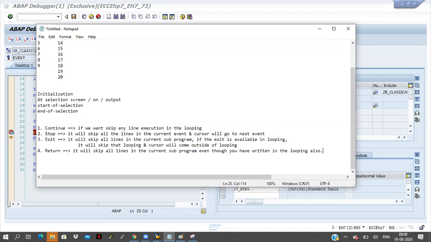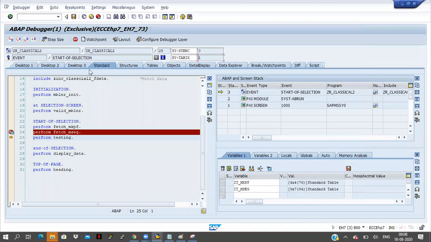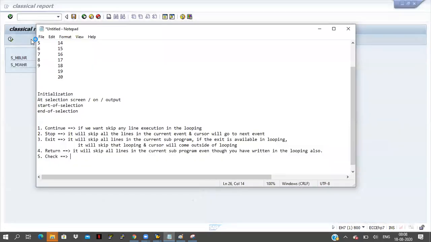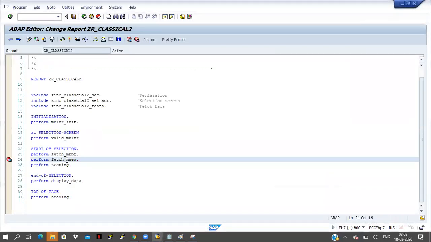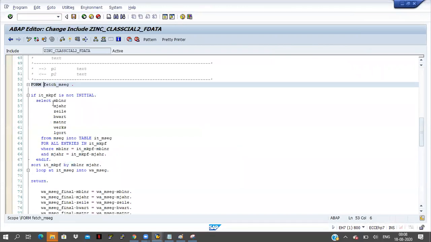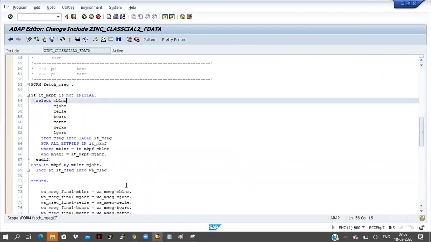Okay, that is one thing, and one more is available, that is check. But here check means we have to give one condition, it is mandatory.